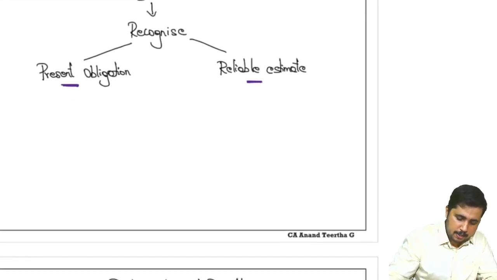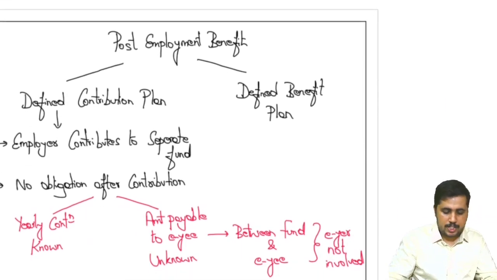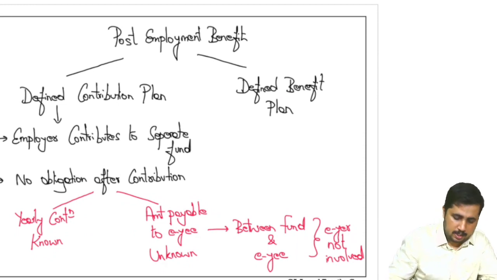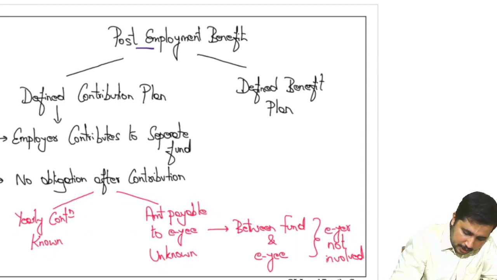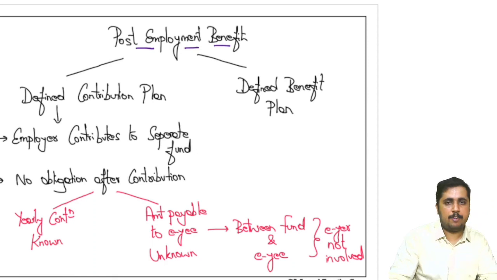Now the most important one, which takes us some time to study, will be covered in post-employment benefits. Most important from the AS 15 point of view, because if a question comes, you can easily say that the 70 to 80% probability will be on this itself, where the institute wants to check whether you know how to do this thing or not.